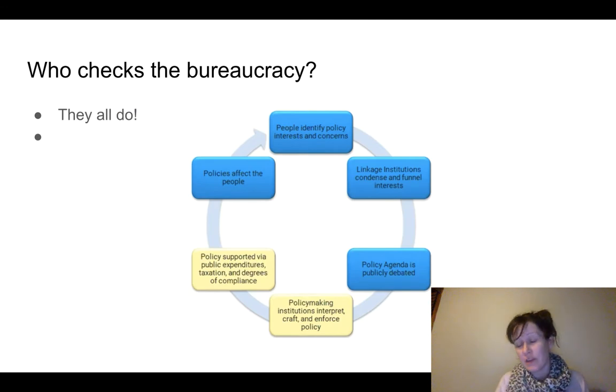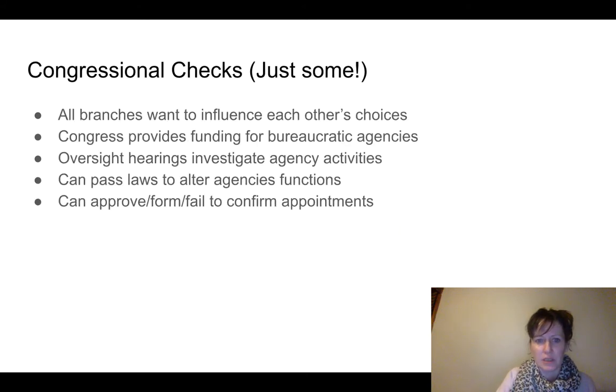Now, this graphic is right from your AP video on who checks the bureaucracy. So remember, this unit is about the interactions between the branches of government. The checks, right? How does each branch check the other? Well, all of the branches check bureaucracy in one form or the other. So it's good to review this visual.